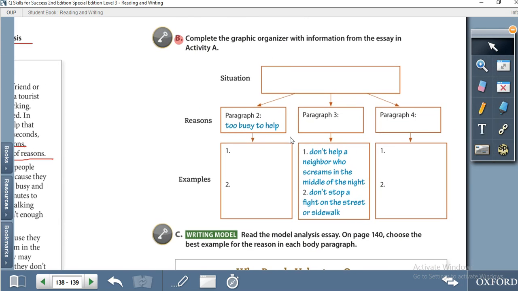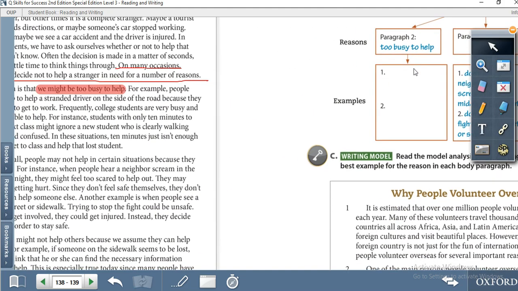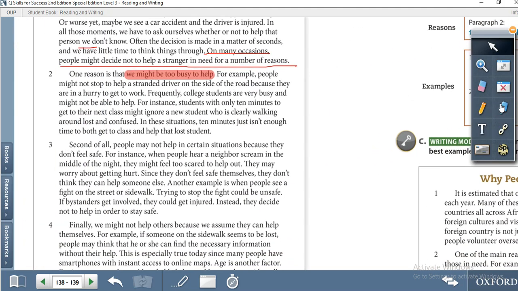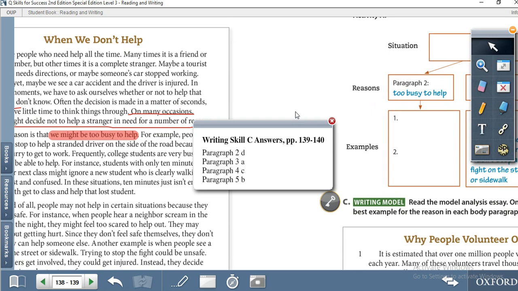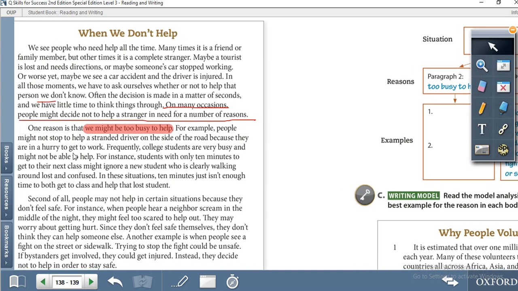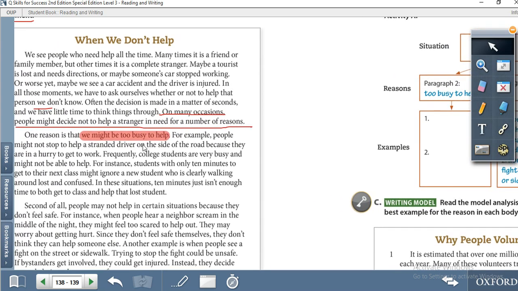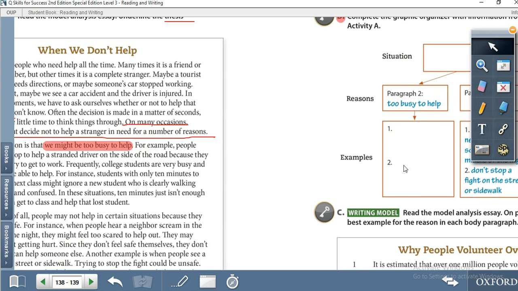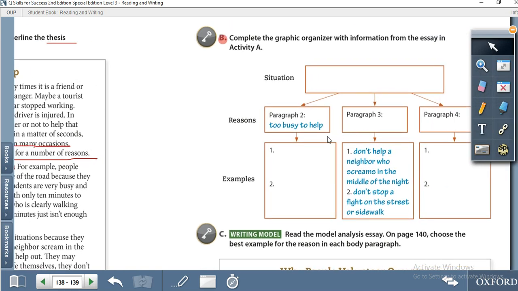You have to write here for paragraph 3 what is the reason, and he is giving examples, so you have to fill it with the example, right? Too busy to help. For example, people might not stop to help a stranded driver on the side of the road because they are in a hurry to get to work. People are in a hurry, for instance. He's giving another reason, so you have to write two examples here. Then for paragraph 3, we have to find out the reason and write the reason here,